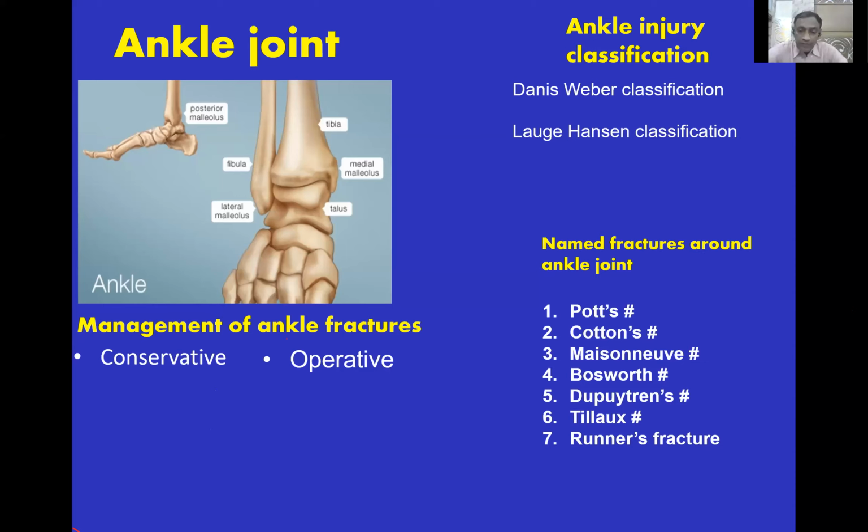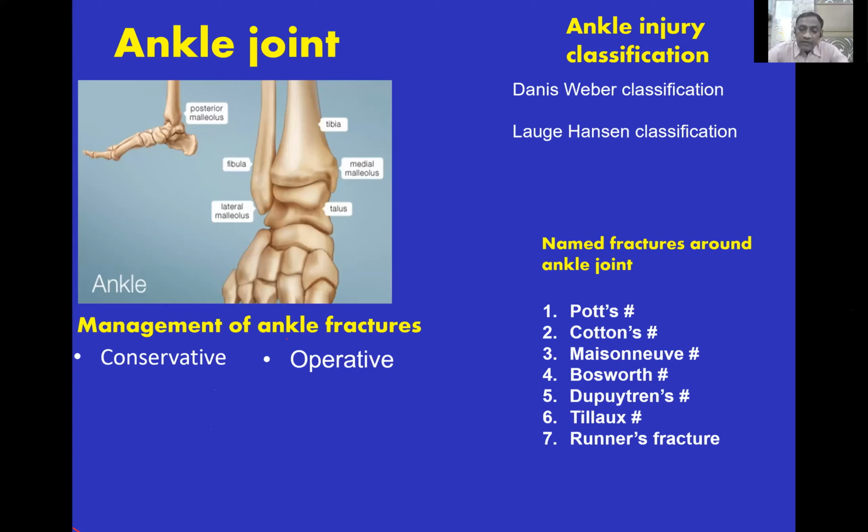Pott's fracture, which is a bimalleolar fracture. Cotton's fracture is a trimalleolar fracture. Maisonneuve's fracture is a fracture of the proximal fibula, with damage to the inferior tibiofibular syndesmosis, damage to the deltoid ligament, or maybe a fracture of the medial malleolus. Bosworth fracture is a fracture of the lower fibula, where the proximal end of the distal fragment is impacted behind the tibia. Dupuytren's fracture dislocation is another very popular fracture.